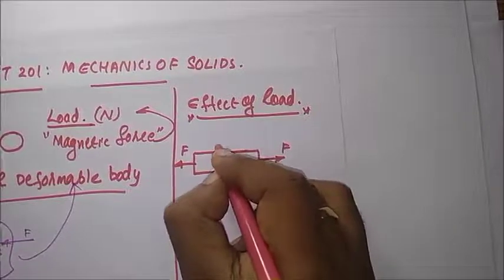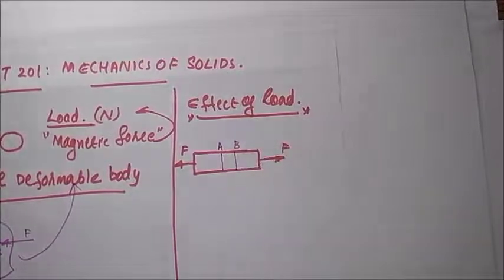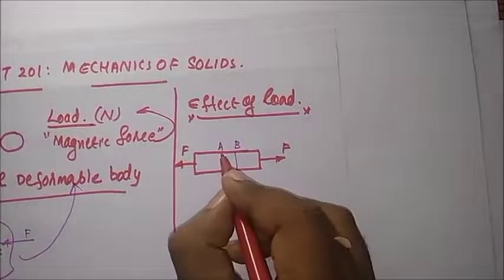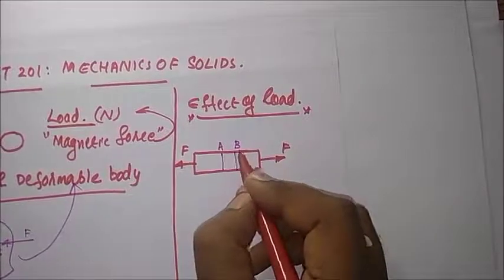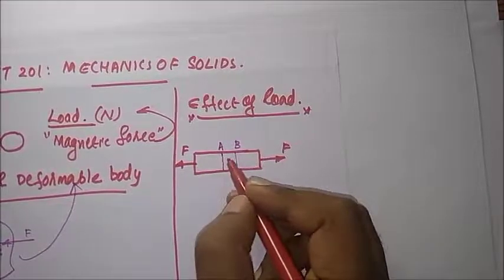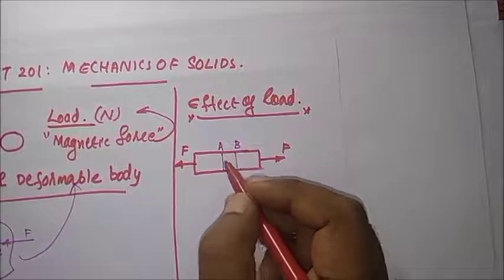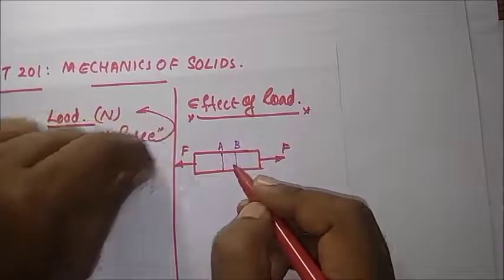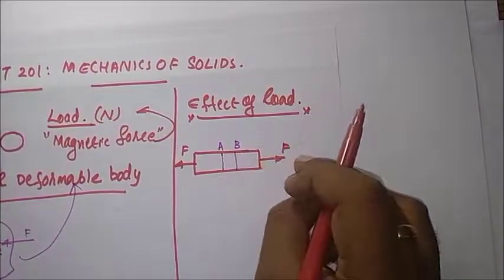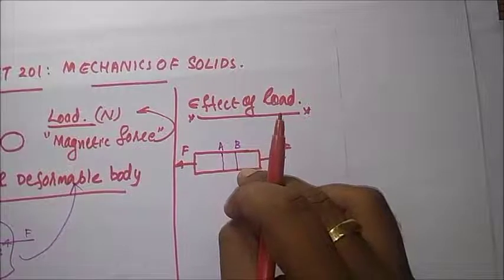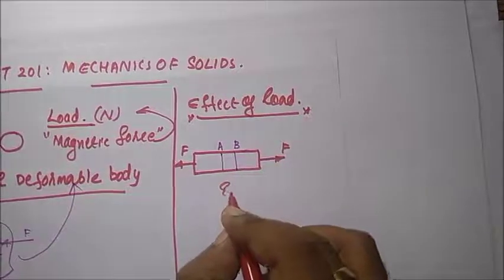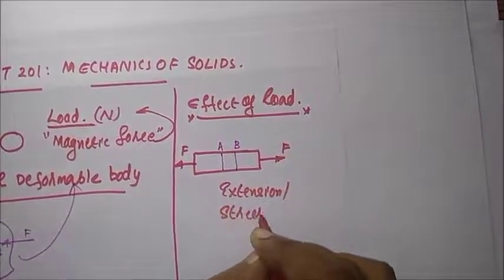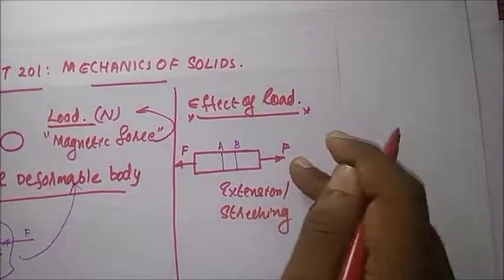Consider two particles, A and B. Okay, then what will happen to the particles A and B due to the application of this external force? This force is acting towards the leftward direction and this force is acting towards the rightward direction. What will happen to this body? There is extension or stretching. That is, elongation takes place in the body.